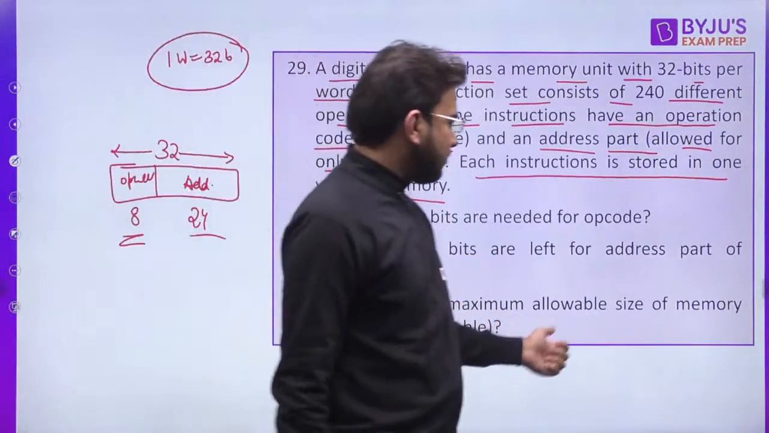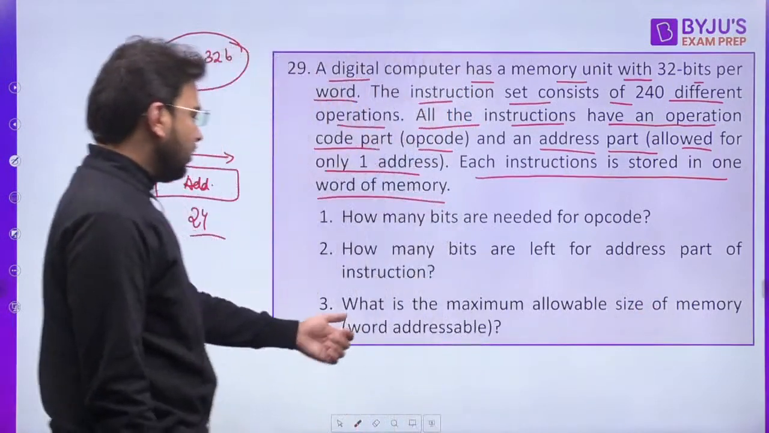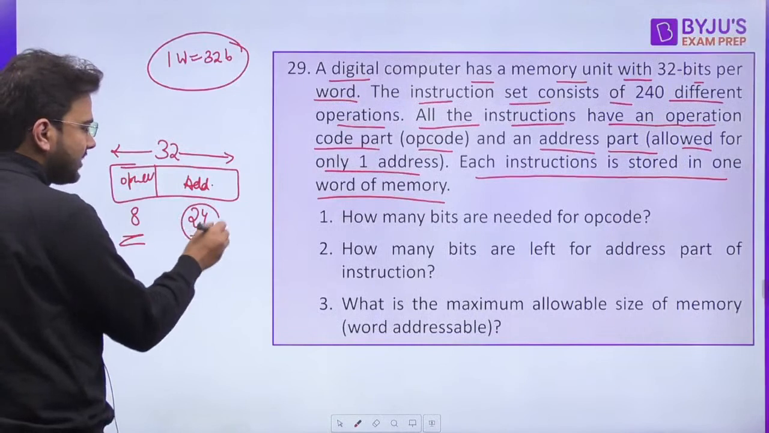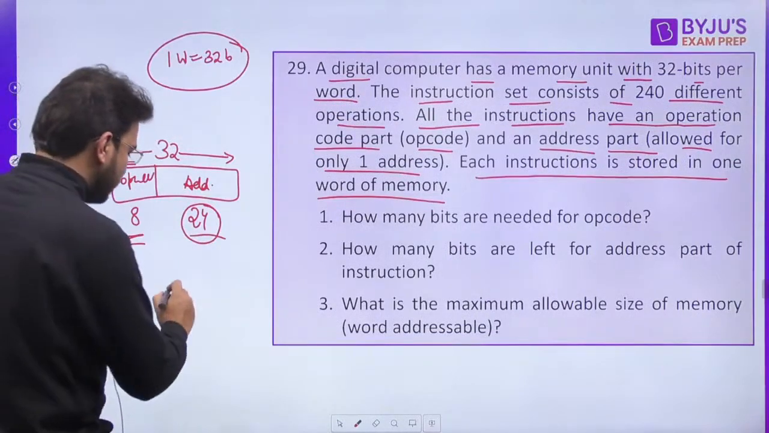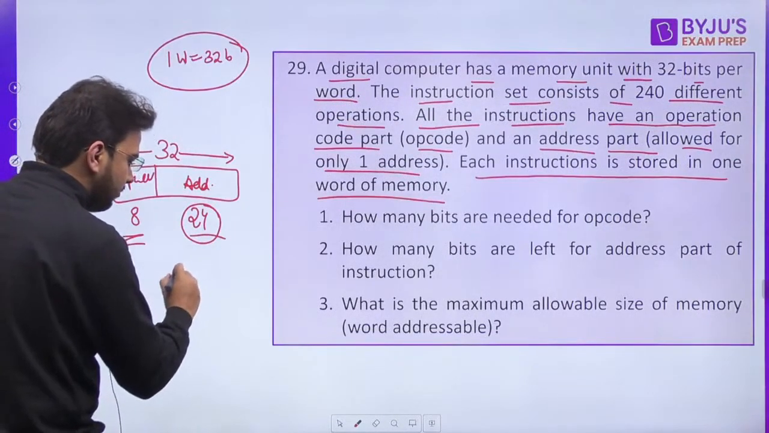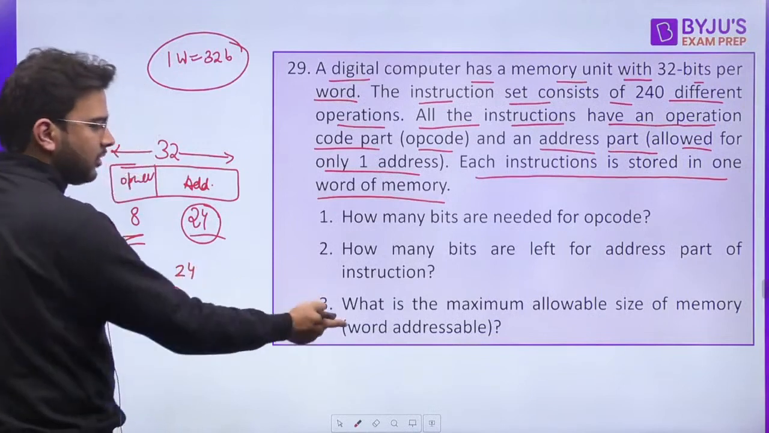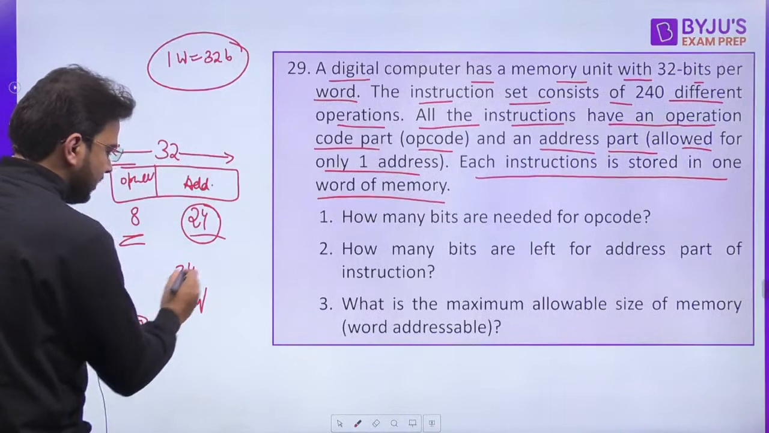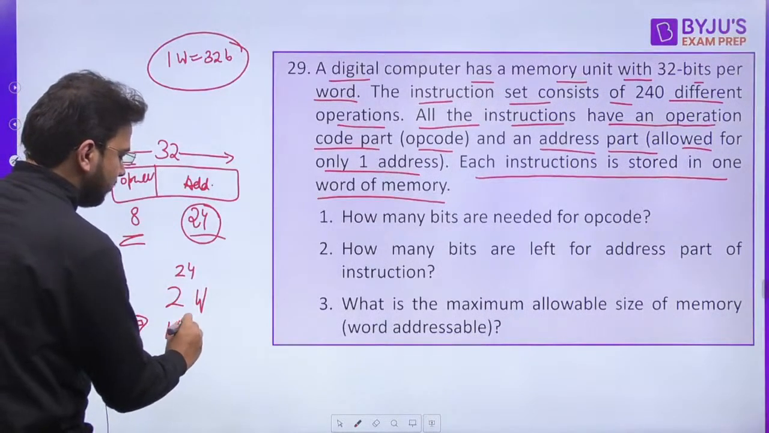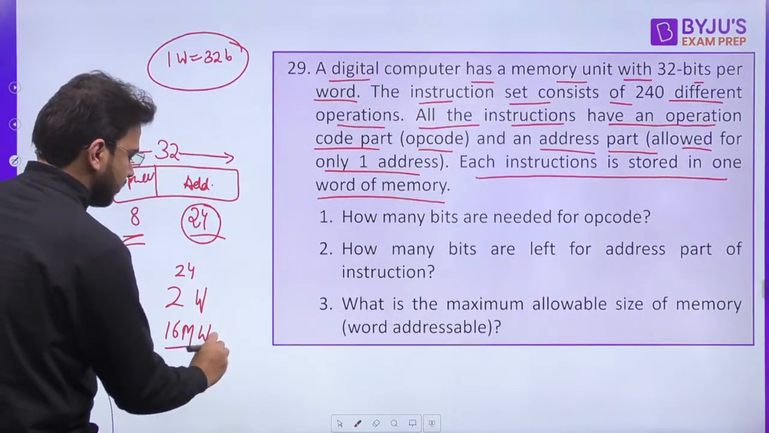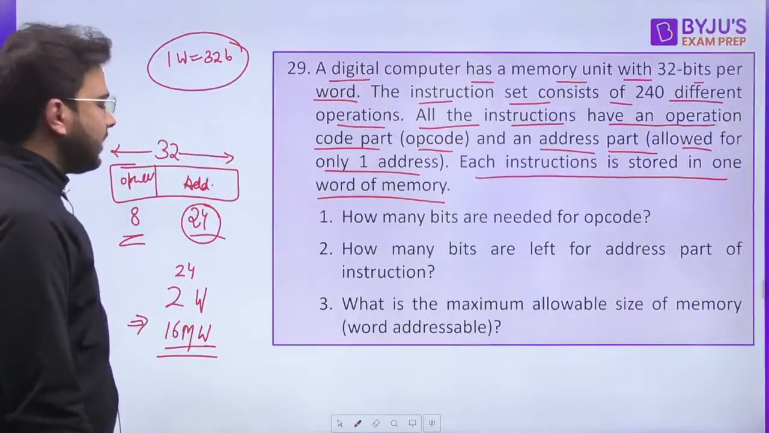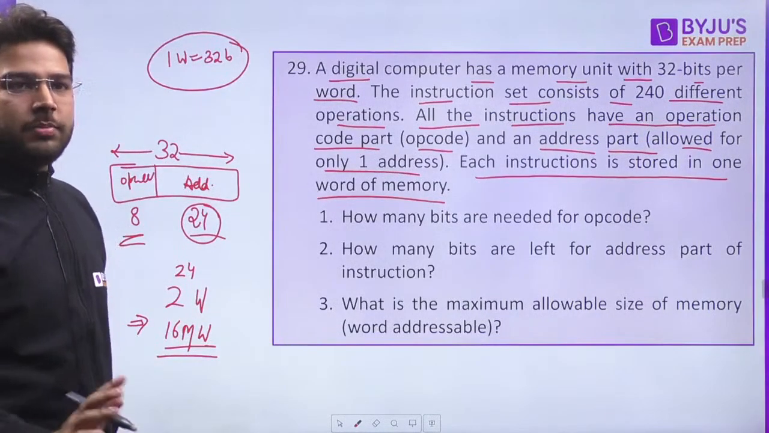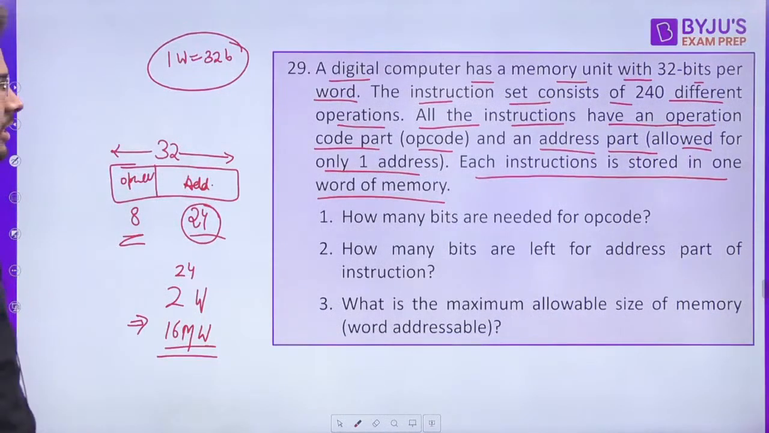What is the maximum allowable size of memory word addressable? So what will be the size of the memory? If address size is 24 bits, so that means maximum allowable memory will be 2 raised to the power 24 word addressable. So we have to answer in words. So you can write 16 mega words. Is it clear, everyone? Any doubt? If you have any doubt, please ask.